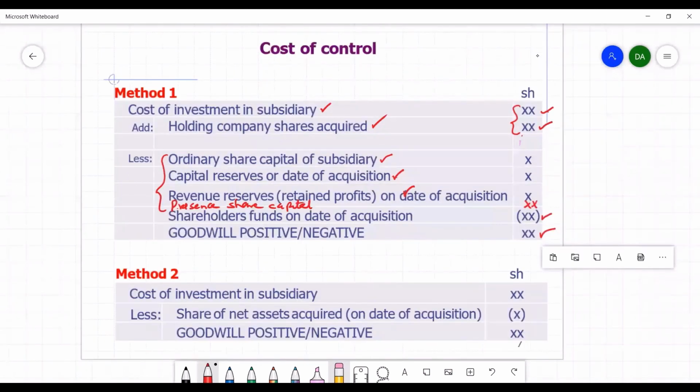In method 2, we have the cost of investment. Then from the cost of investment, we subtract the net assets acquired on the date of acquisition to determine whether we have a positive or a negative goodwill. The first method is the most common method, which is usually used in many consolidation cases. The second method can also be used, but the most common method is the first one.